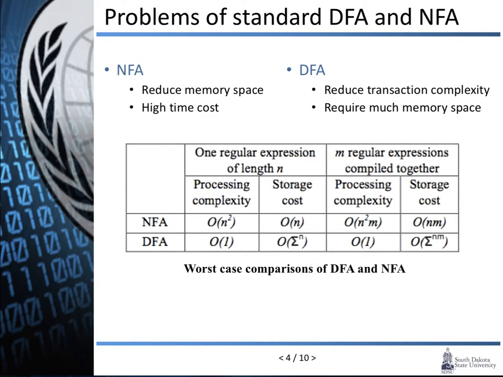Now, I'm going to talk about problems of standard DFA and NFA. DPI gets regular expressions and converts them to NFA and DFA, but when we think of the features of NFA and DFA, there are some limitations as you can see here. The figure shows their results in the worst case. For this reason, some compressed DFA methods are proposed, such as D2FA, HFA, and XFA.